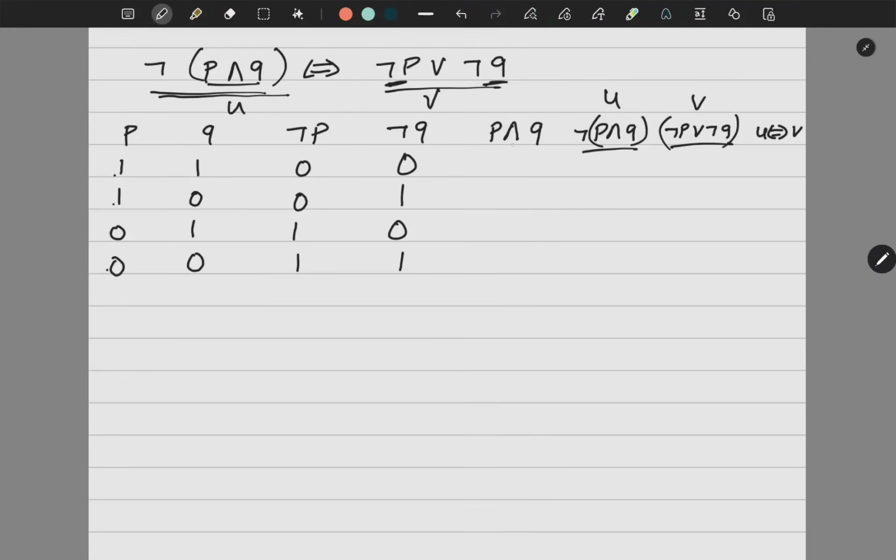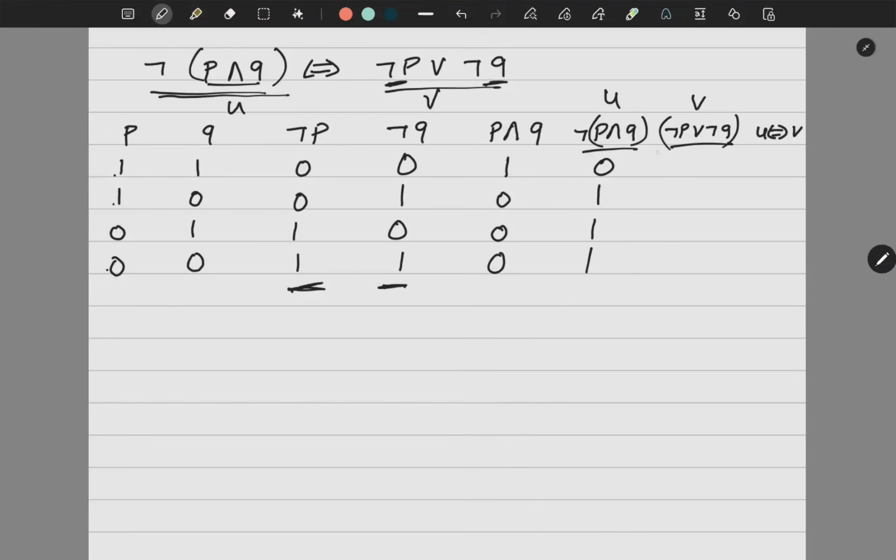Now when I'm talking about AND, I know that this will take positive value, 1, only if both are 1. So 1, 1, 2, 3. Correct? Now negation of this is opposite, so 0, 1, 1, 1. Correct? Now come to this one. Now negation P or negation Q. So I have to compare this and I have to find OR.